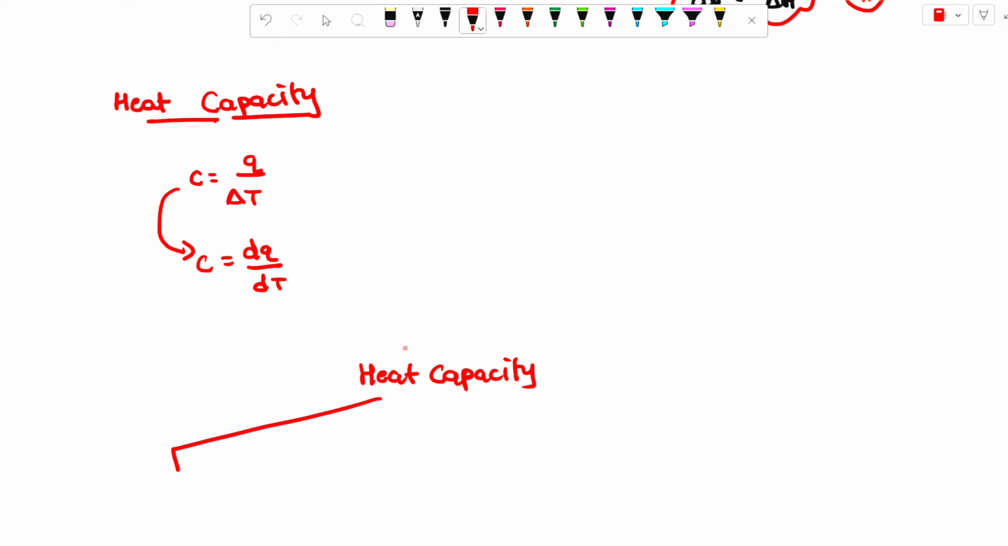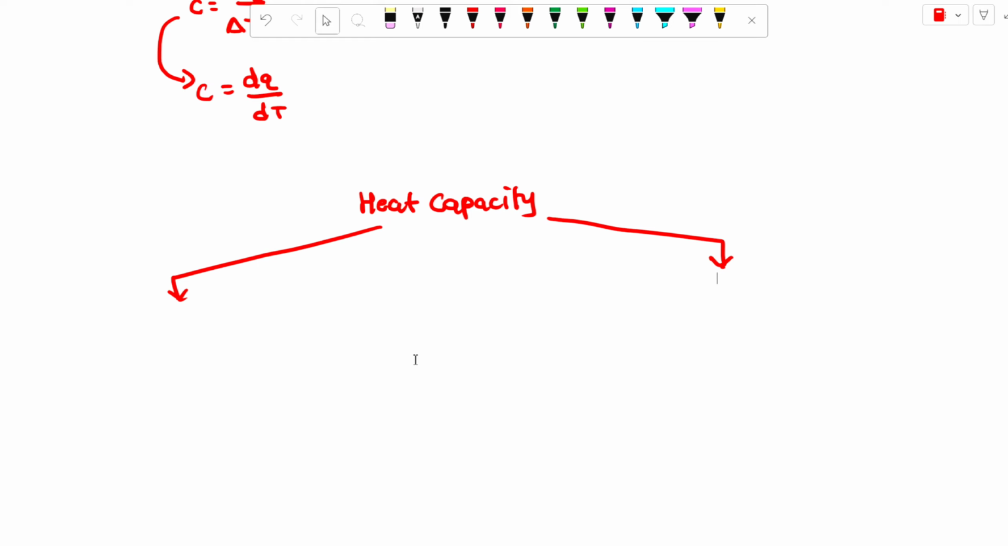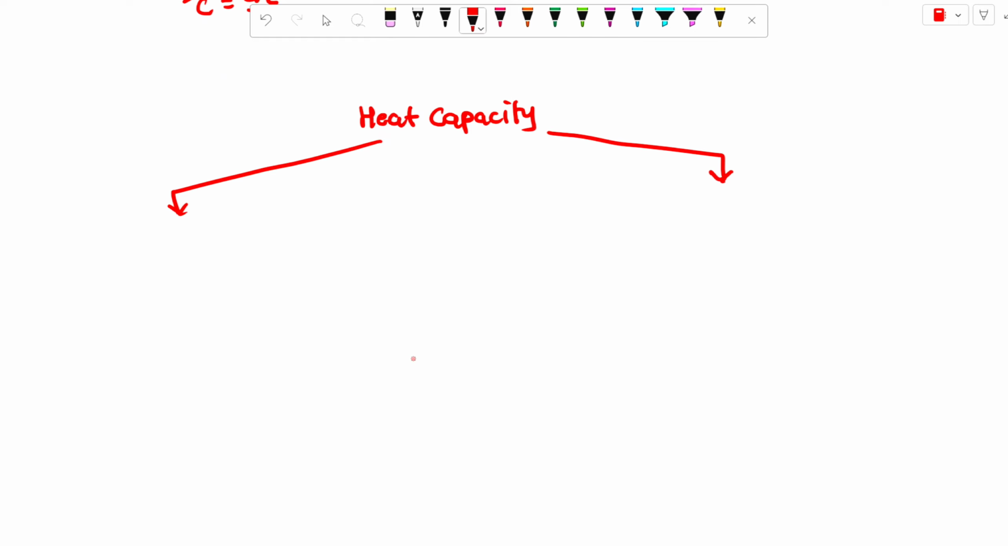Heat capacity is also divided into two parts. You can find it in two different ways. First one is heat capacity at constant volume. Another one is heat capacity at constant pressure.